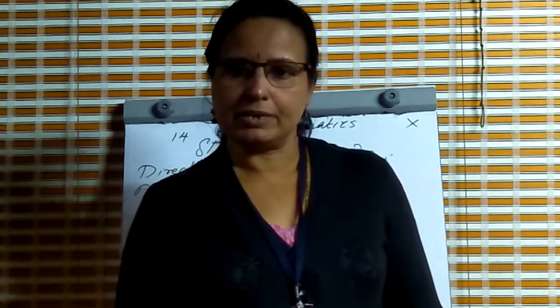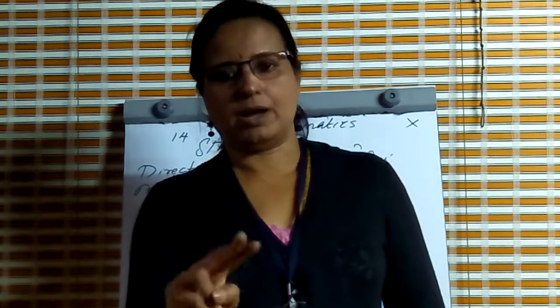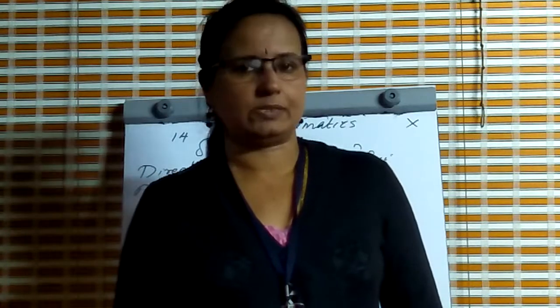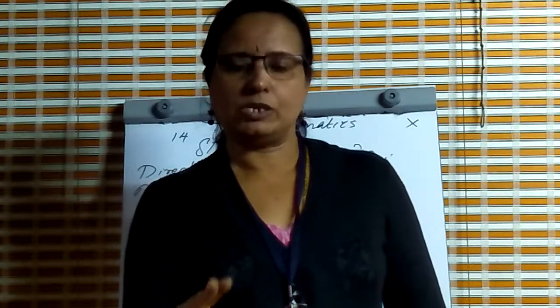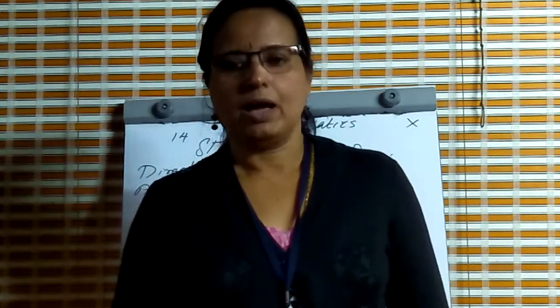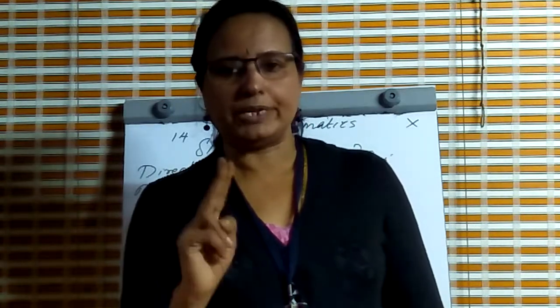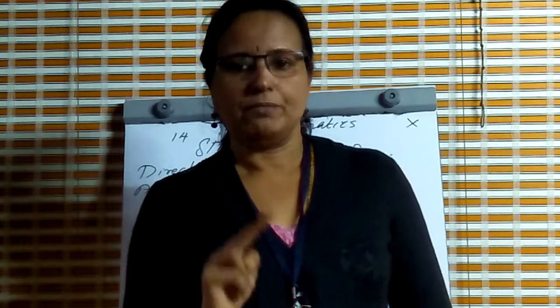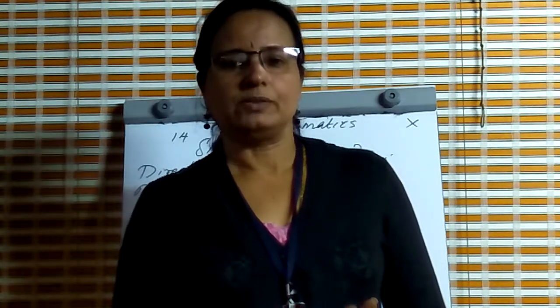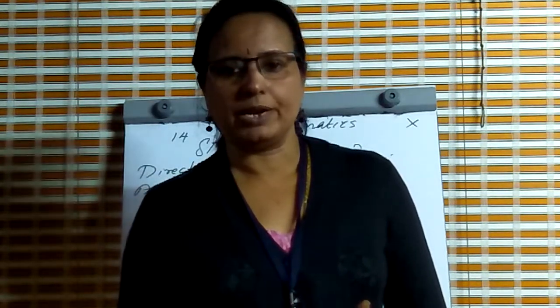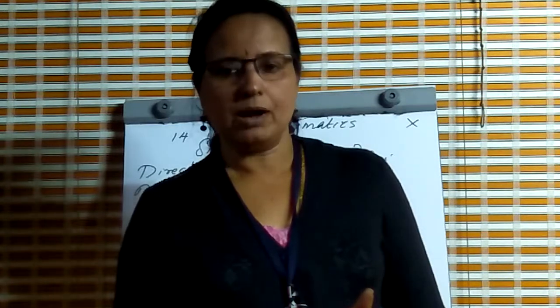For the direct method, mean x bar is equal to sigma i equal to 1 to n fi xi divided by sigma i equal to 1 to n fi. And for the assumed mean method, mean x bar is equal to a plus d bar, where d bar is equal to sigma fi di by sigma fi.